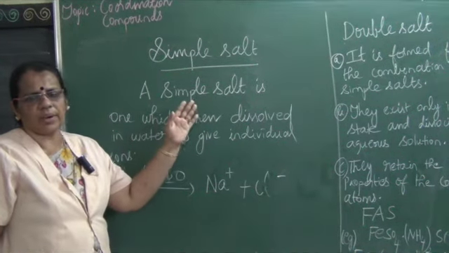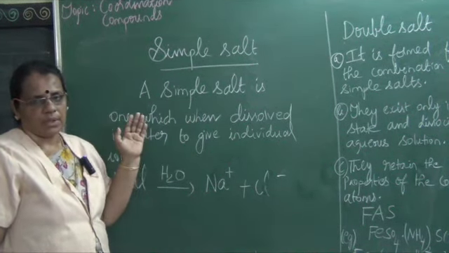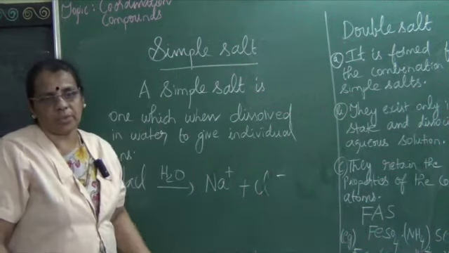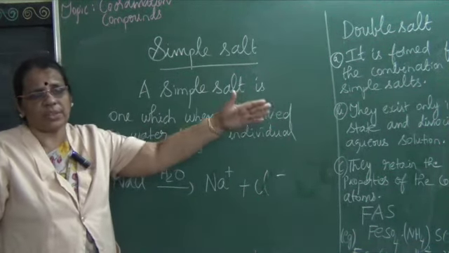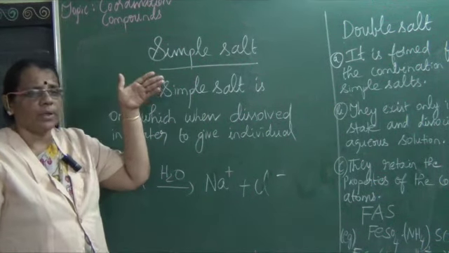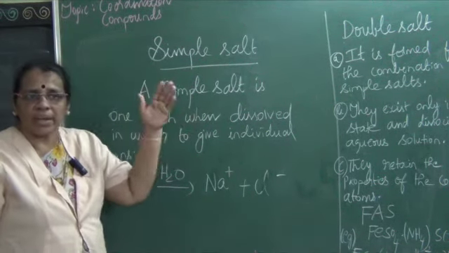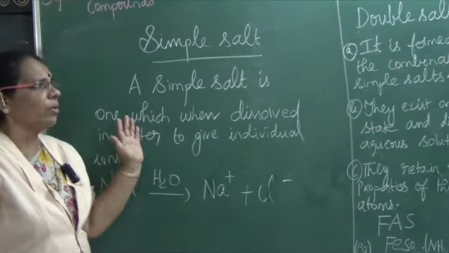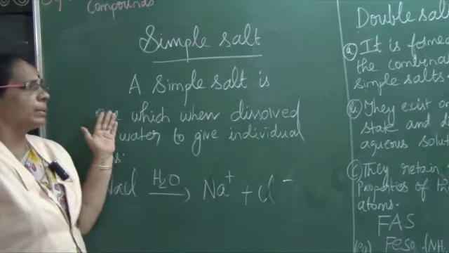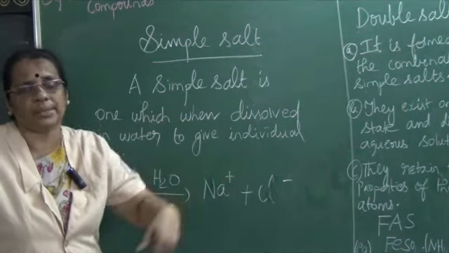Already I gave an introduction to coordination compounds and we have seen the applications of coordination compounds. After that I gave the definition for a coordination compound, which is a compound in which a central metal atom or ion is surrounded by a fixed number of ions or neutral molecules. Now we are going to see what a simple salt, double salt and complex salt are.